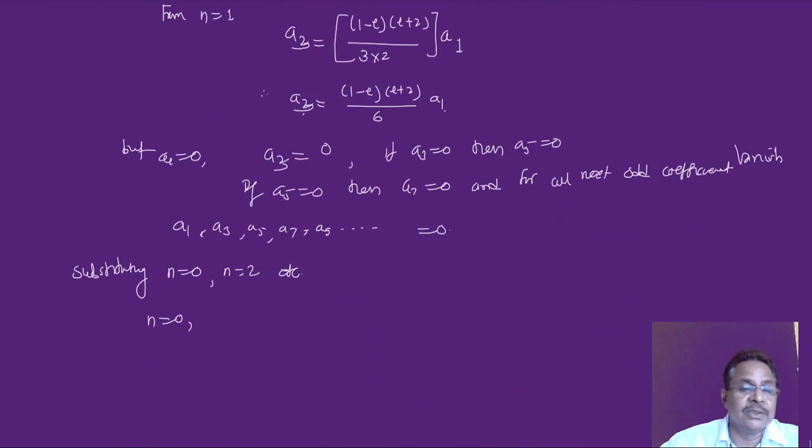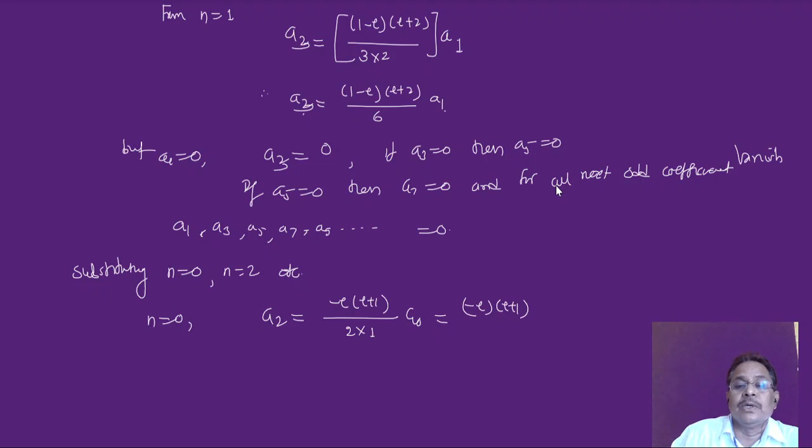So this gives me a2 is equal to minus l into l plus 1 divided by 2 into 1, which is 2 factorial, into a0.